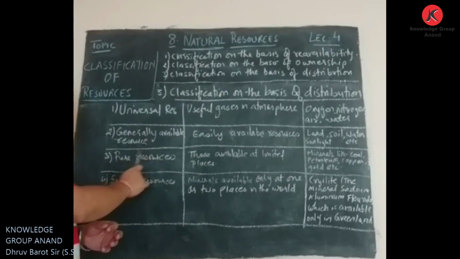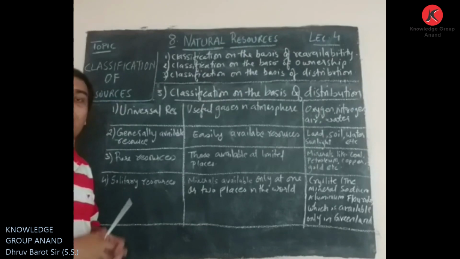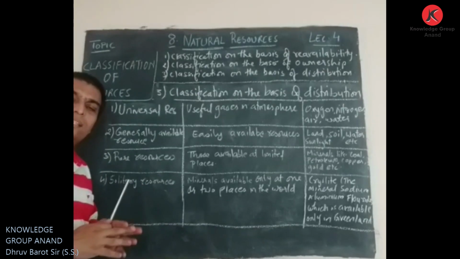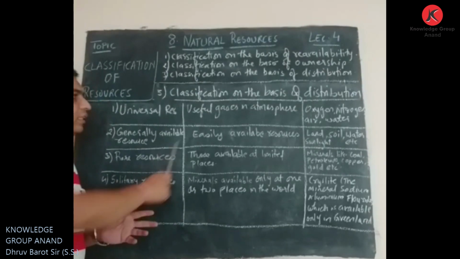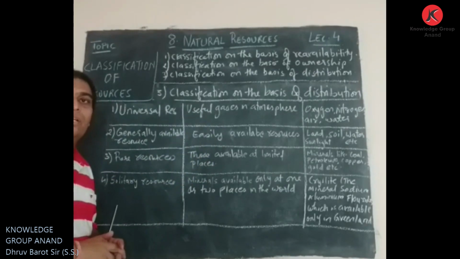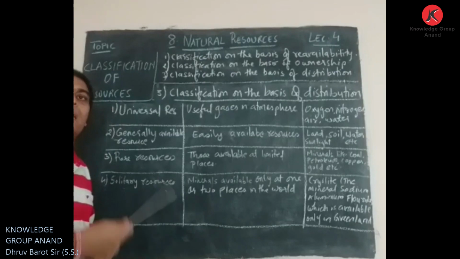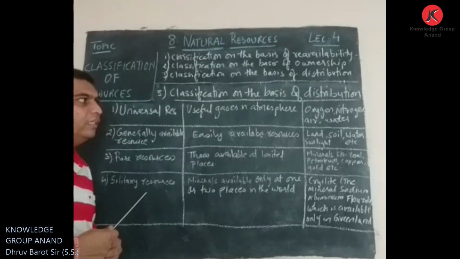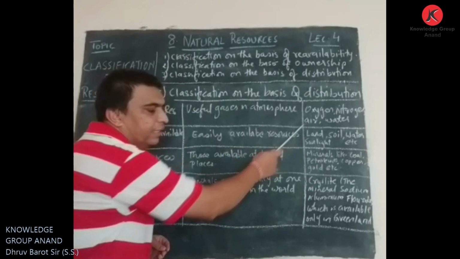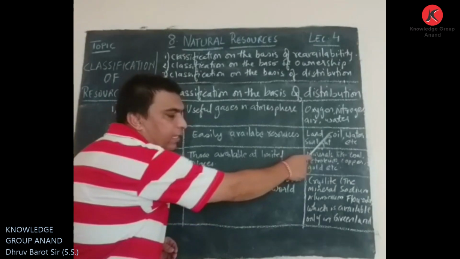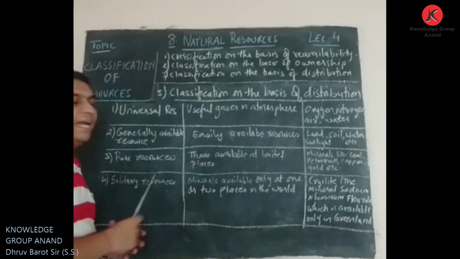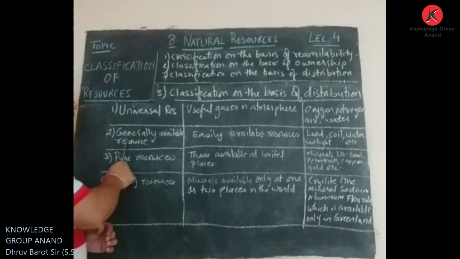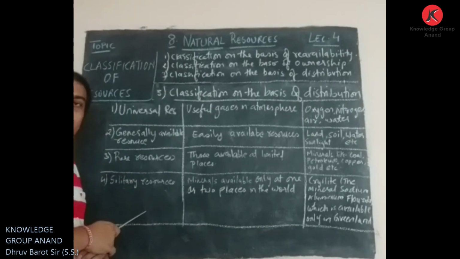Second thing is generally available resources. The clear explanation is that these resources are easily available to us. If once it is utilized, again we can obtain it. So one kind of renewable resource also we can say. Here it is said land, which is easily available, soil, water, sunlight, etc. These kinds of resources can be considered as generally available resources, right?